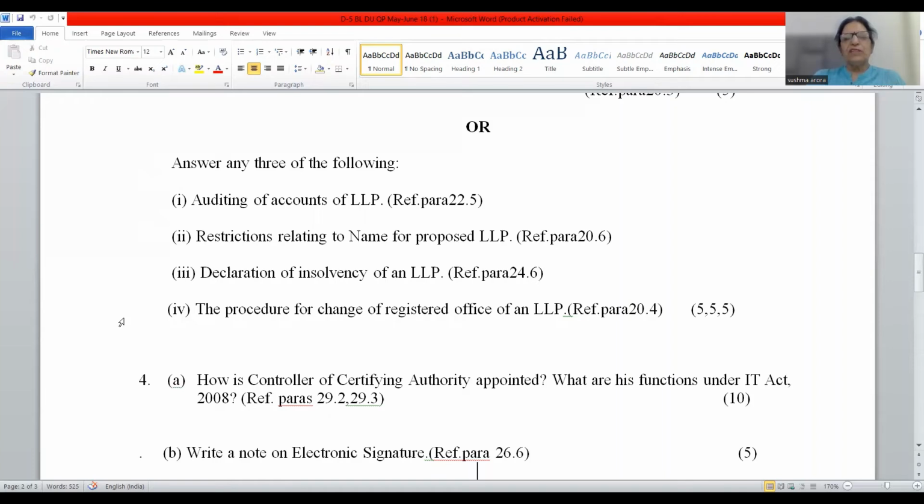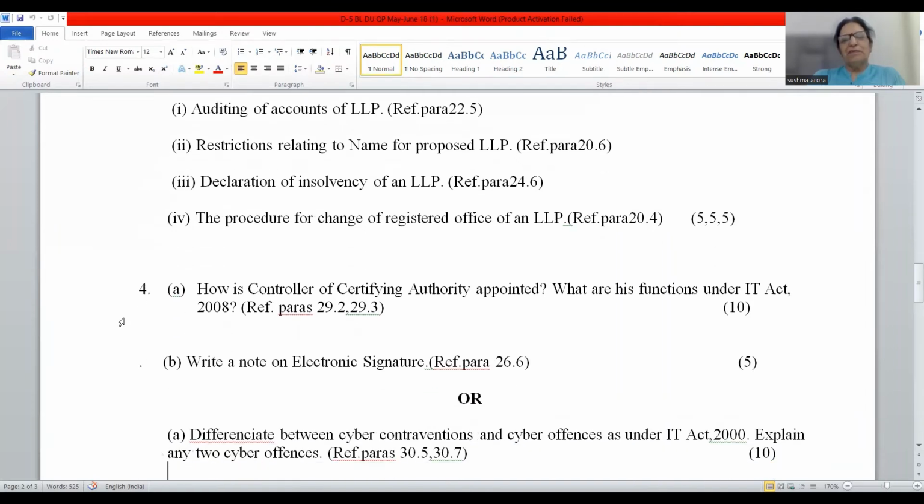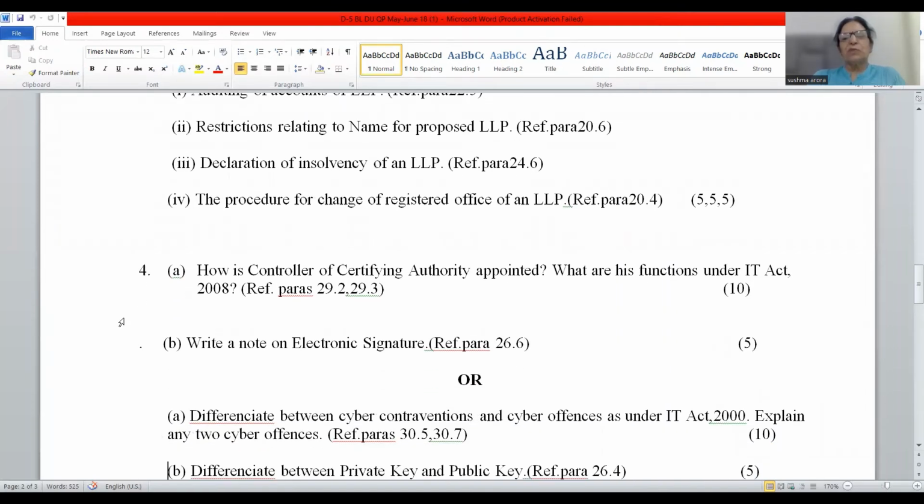Then procedure for change of registered office of an LLP. Registered office is a must for LLP. Registered office is a place where all correspondence will be addressed. Letters, documents will be addressed to the LLP. Then change of registered office from one place to another within the same state, and from one state to another state, the procedure is different. So friends, depending upon that, you will have to write the various provisions. For this, you will find chapter number 20, with the title Incorporation or Registration of LLP.